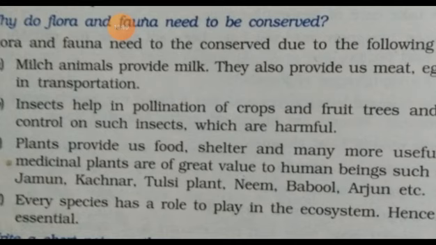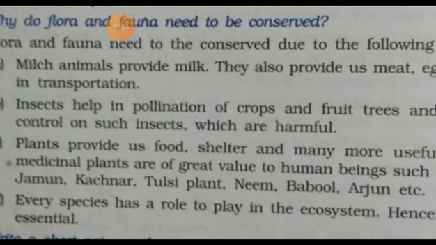And third one, plants provide us food, then shelter, and many more useful items. Several medicinal plants are of great value.